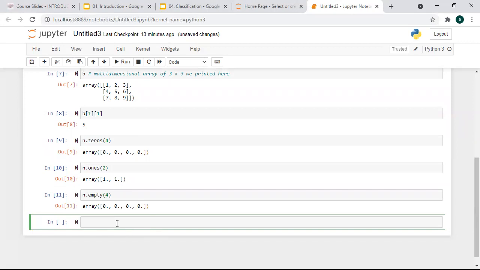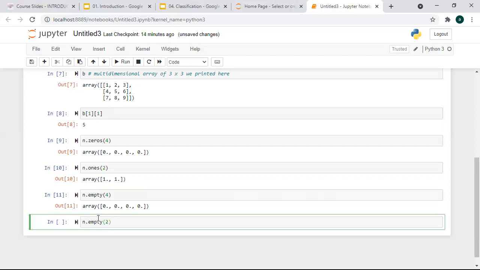The function empty is going to add an initial random value depending upon the memory. So this empty we can use over zeros to just speed up, and it is going to print based on the random value. Like you can see here it is printing 0. Let me try again.